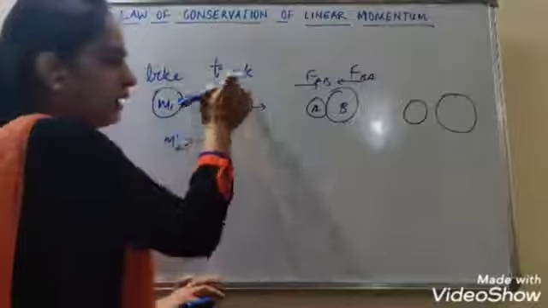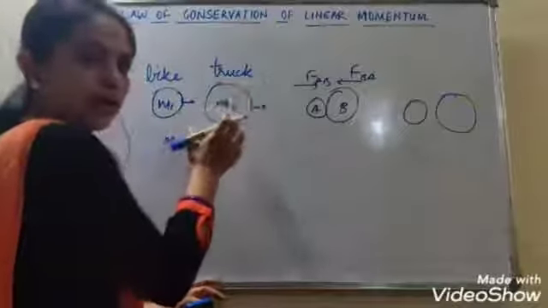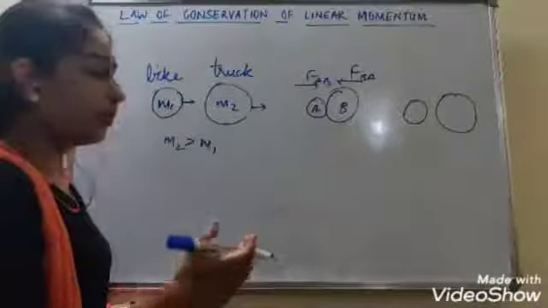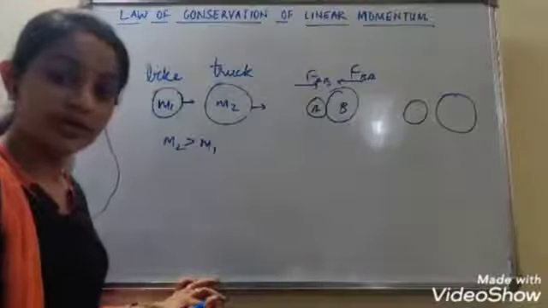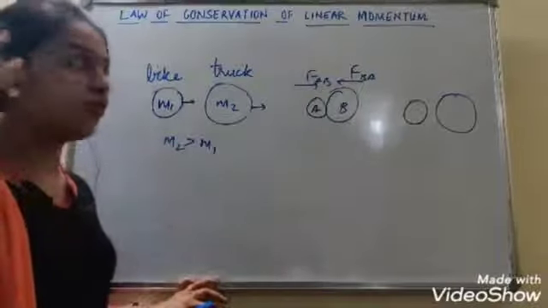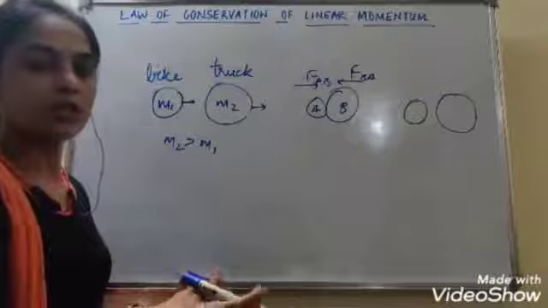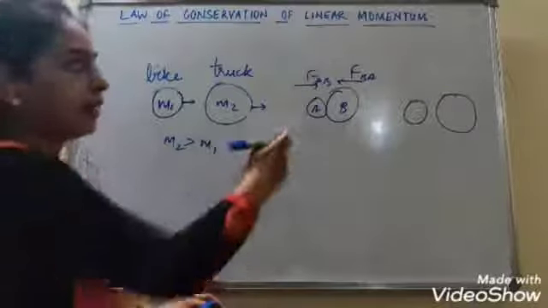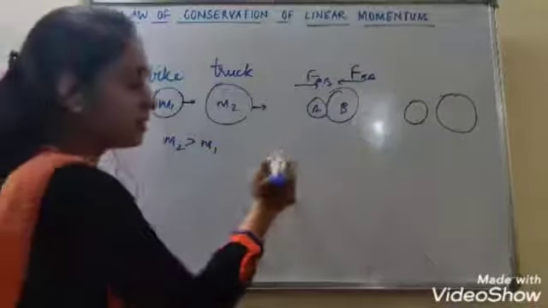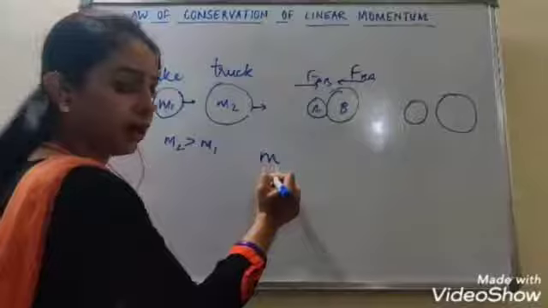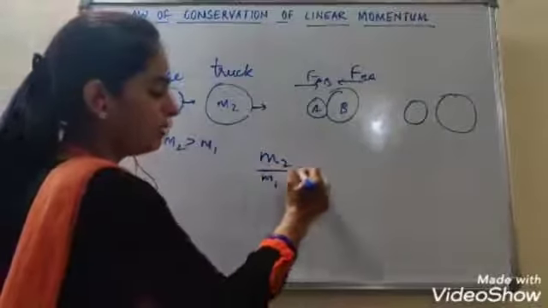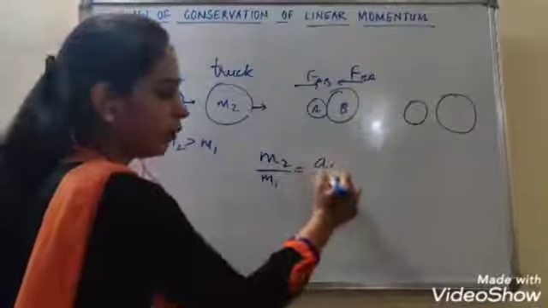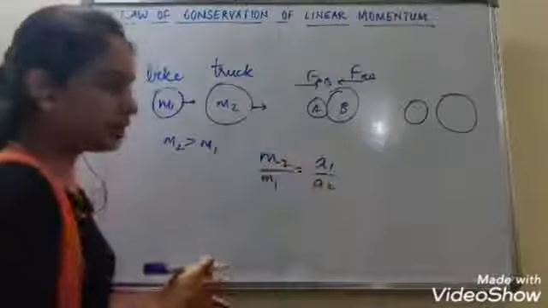See, when they collide, the truck will now move with lesser velocity, but the bike will move with more velocity. Why is it so? Because the force exerted on each other is the same, but when we compare their masses, m2 upon m1 will be equal to a1 upon a2. They are vice versa, no?